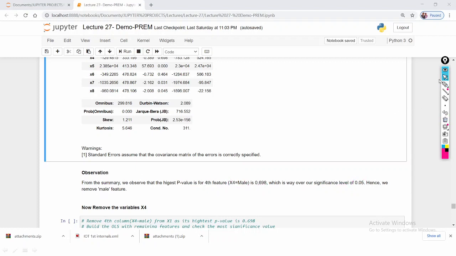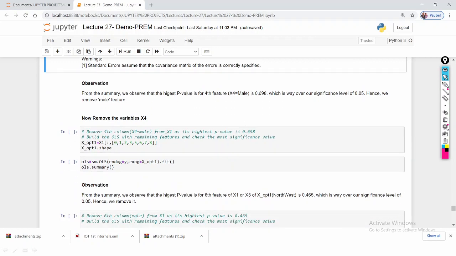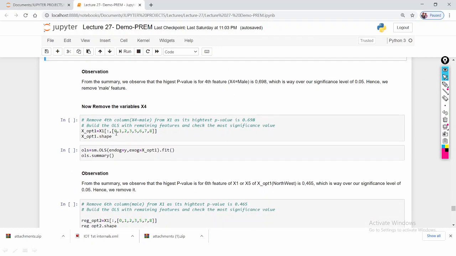So how can you remove the male feature? Remove the feature, and with the remaining features you can build the model again. Initially we have 0 to 8, and we remove the fourth feature. So x1 contains 0 1 2 3 4 5 6 7 8, and this feature we are going to remove. So what are the remaining features? 0 1 2 3 5 6 7 8. With the remaining features I am going to pass this x_opt